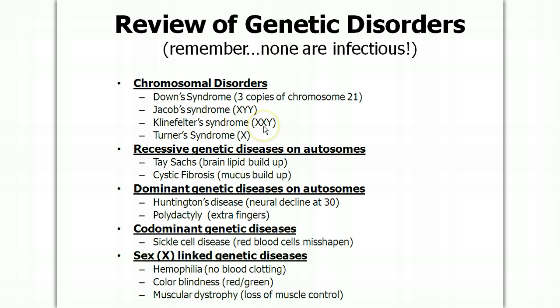Klinefelter's is a problem for males also. Basically, they turn out to be a little more female. Not an intersex. They still have the male organs, but they're sterile. Turner syndrome is 1 X chromosome. And basically that's going to result in a female that's going to get a webbed neck and some other problems.